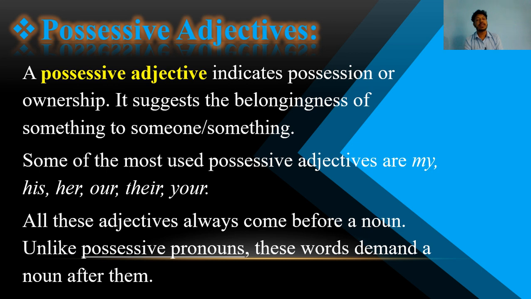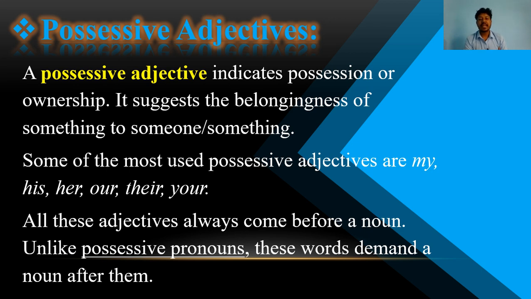You are the owner of it. Suppose I have a book, okay, I am possessing this and I am the owner of the book. So in this way you can use the word possess.